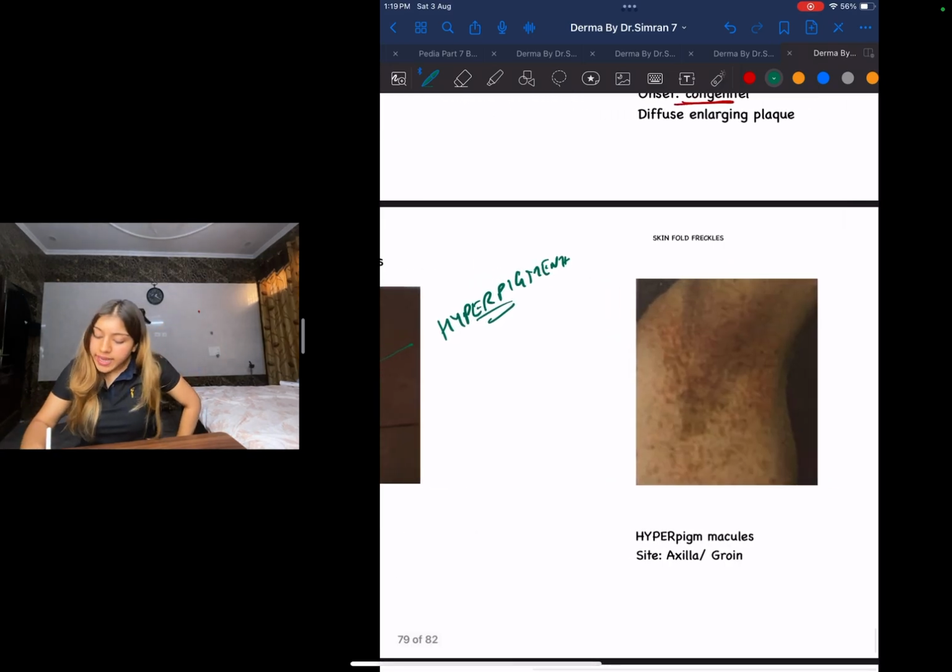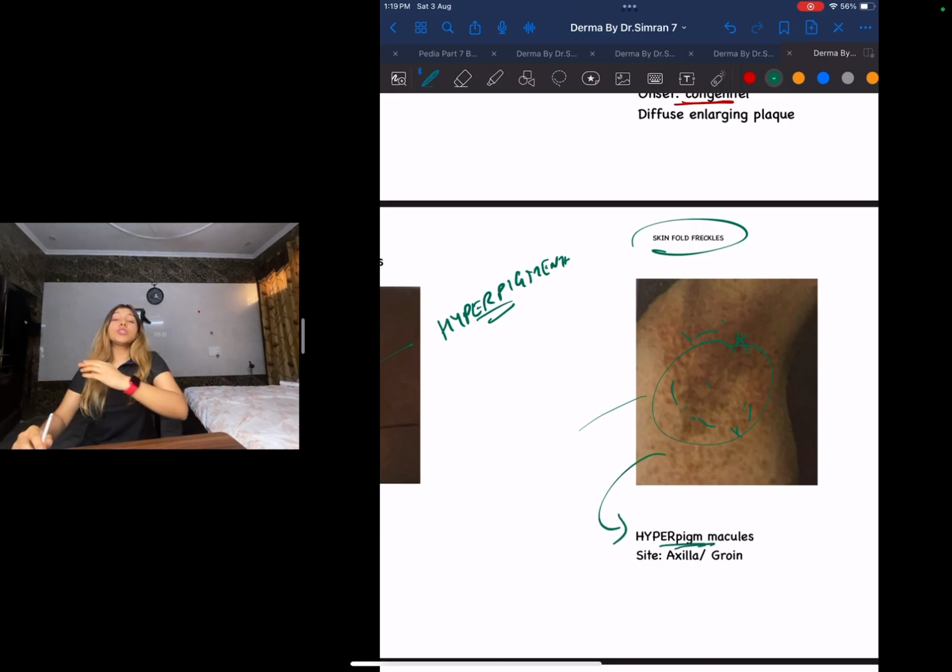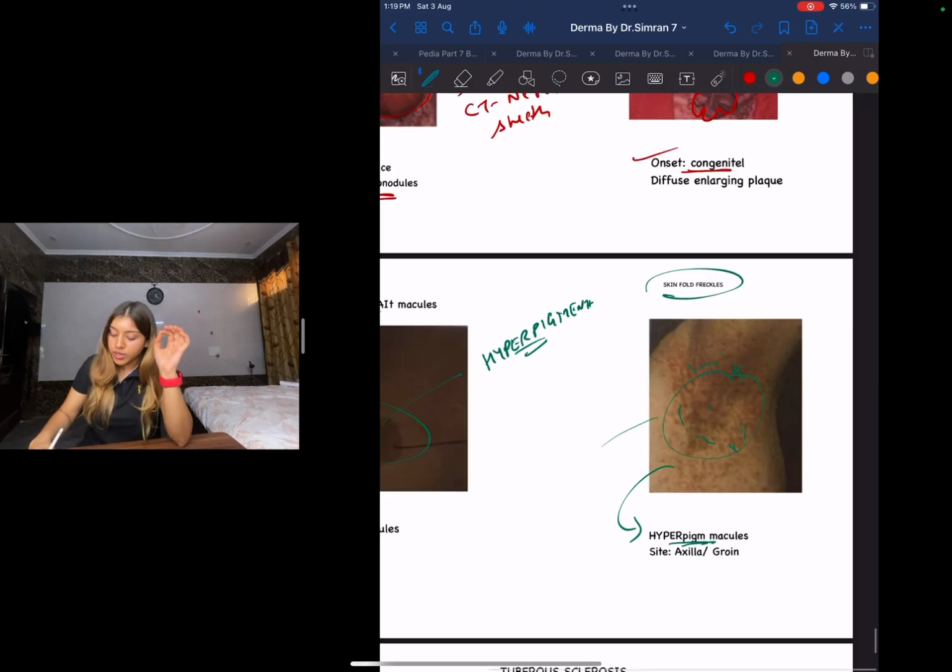Next, these are your skin fold freckles. You can see they are on your skin folds and you'll see multiple freckles. Again, this is going to be hyperpigmented. And where is it going to be? It's going to be in your axilla and your groin region. These are your skin fold freckles.